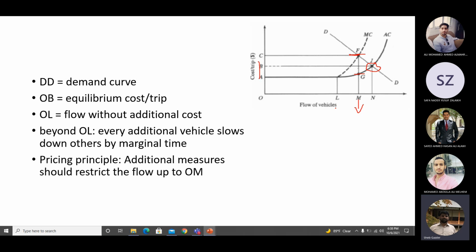Now how much can I charge from the drivers? In congestion pricing, how much should I ask them to pay me? Point C. Because at point C, marginal cost is equal to average cost, and this is my maximum profit point, which I explained earlier from the pricing principle: whenever marginal cost becomes equal to average cost, that is the point where you should stop.